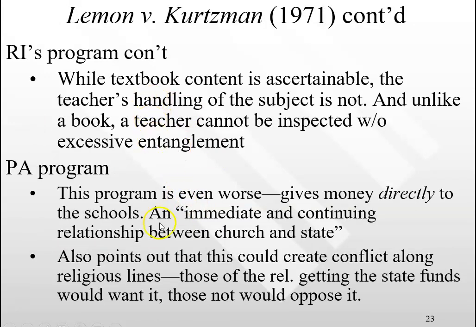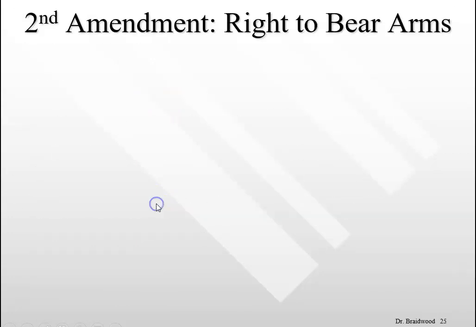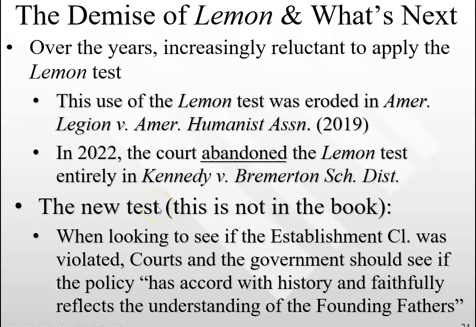I tell them more about the problems with Lemon, and then this is where the update comes in. I say, okay, now that we've done that, let's see what happened in this interim period. Why did this change? So I talk about how starting in 2019, we knew that the court was really starting to move away from this because Trump had started adding more and more conservative justices to the court. And so we saw the development of basically three camps dealing with Lemon. We had some who were in favor of keeping it, although they only made up a small number, about one or two members of the court.